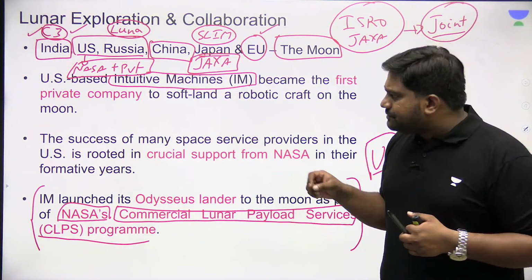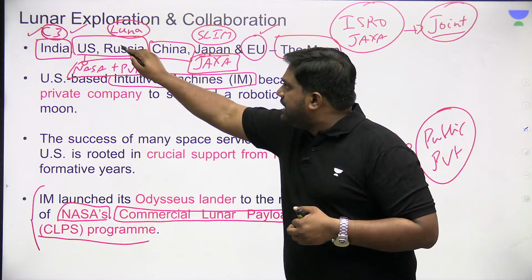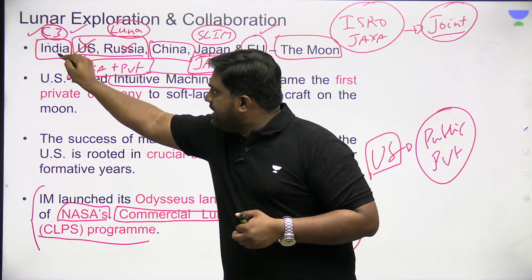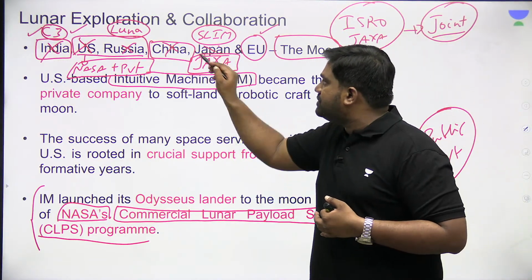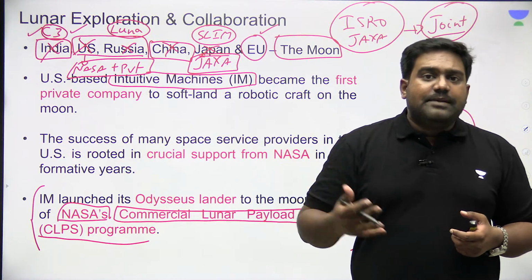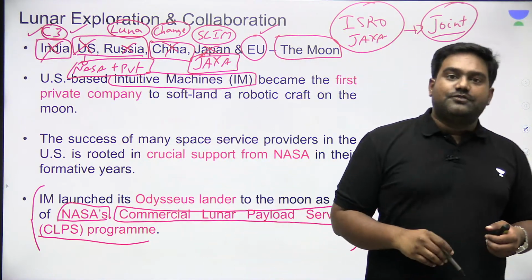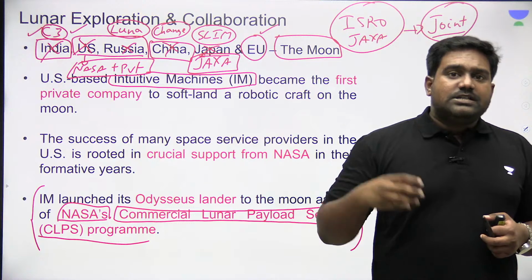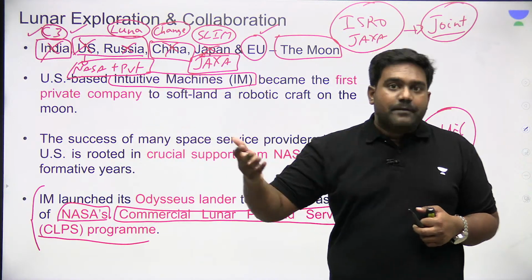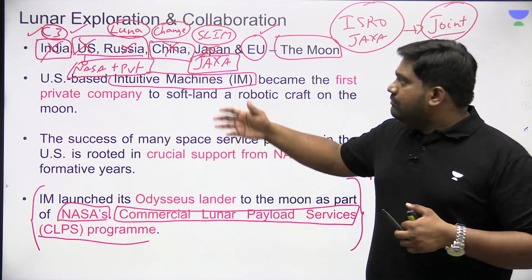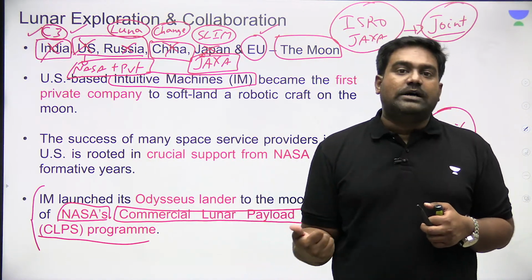The editorial says that space exploration is very complicated. Even countries like Russia have failed. Countries like the US have failed. India has failed in previous missions. China and Japan have all seen many failures in their previous missions. China has taken a leap forward through its Chang'e mission. Chang'e is the series of lunar missions of China. It has even launched a sample retrieval mission just a few years ago, right? So in that regard, China is ahead of India. India has just achieved a soft landing, but China not only achieved a soft landing and deployed rovers, it has collected samples and is retrieving them back to Earth for further studies.